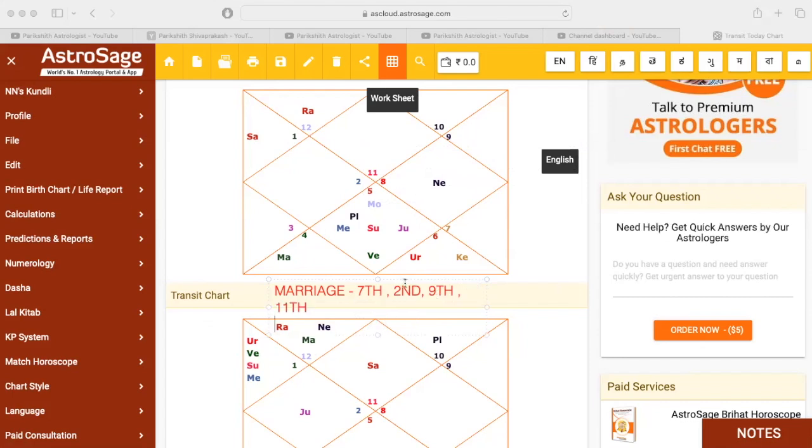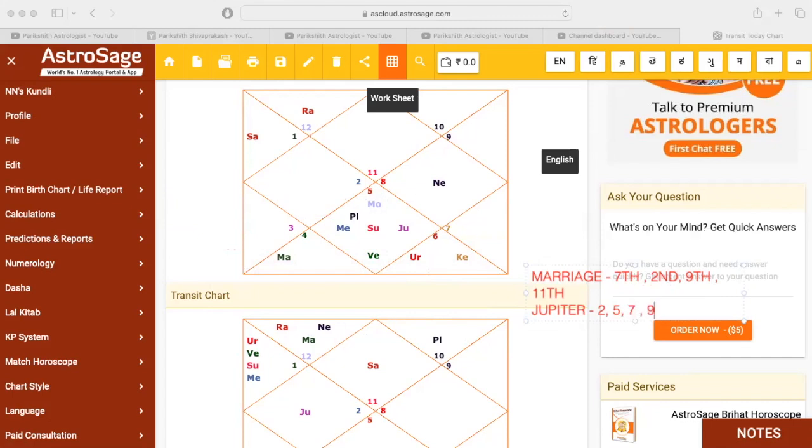So in the transit chart, what you need to see is Guru Bala. There is something known as Guru Bala. If Jupiter in the transit is sitting in the second house, 5th house, 7th house, 9th house, or 11th house, that promotes you for marriage, the possibility of getting married.